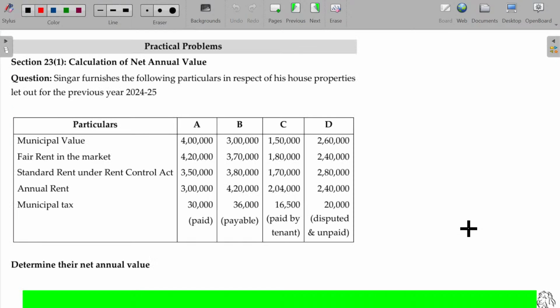Let's start with the first illustration. Calculation of net annual value. Singer furnishes the following particulars in respect of his house properties let out for the previous year 24-25. Determine their net annual value. So municipal value, fair rent, standard rent, annual value, and municipal tax are given. Between municipal value and fair rent, whichever is higher will be taken.